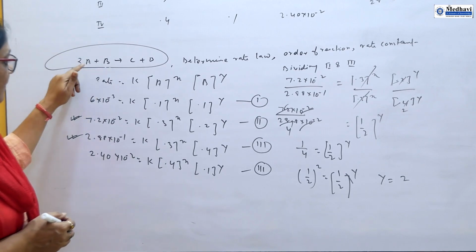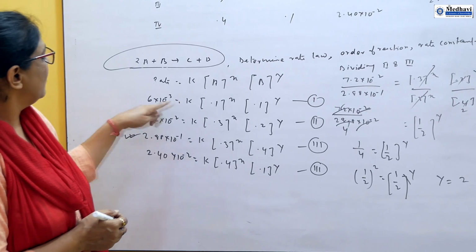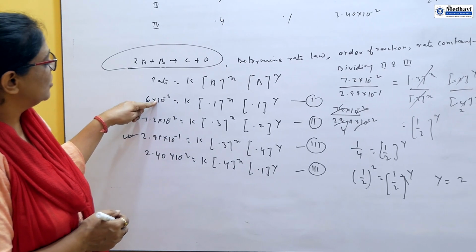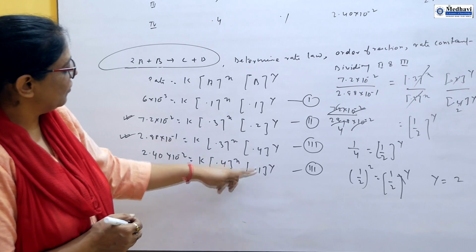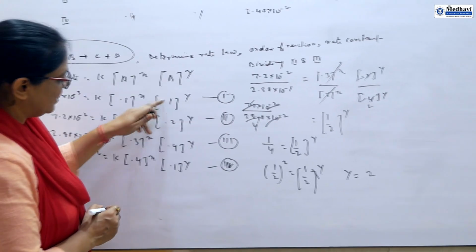Now we have to find the order with respect to A. So again you see equation 1 and equation 4. In equation 1 and equation 4, the factor of B is the same.